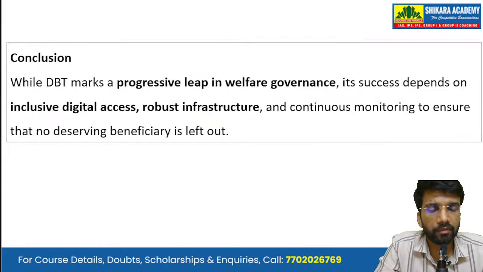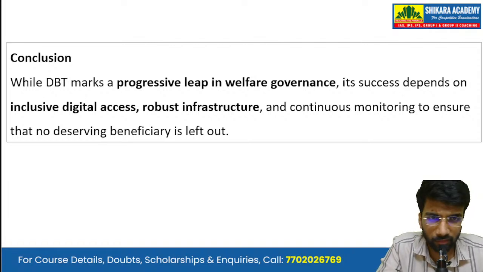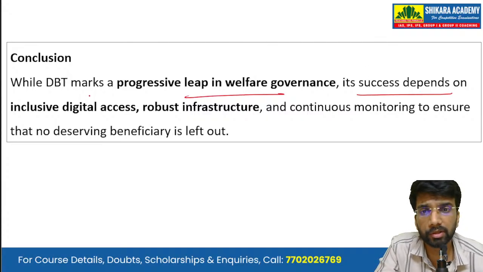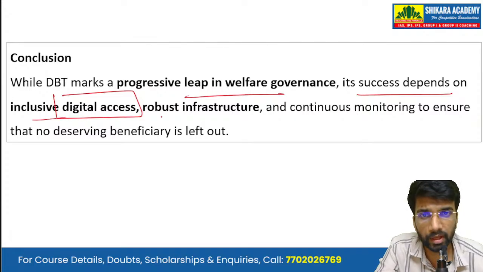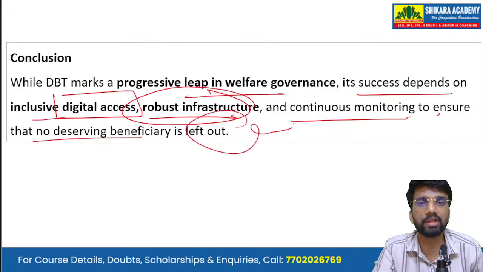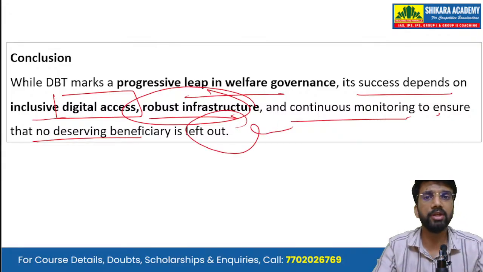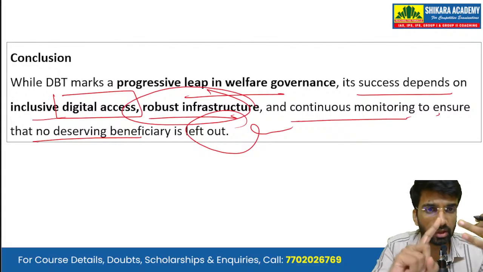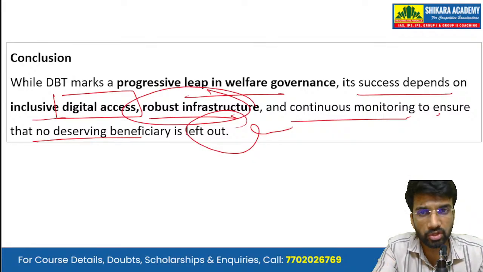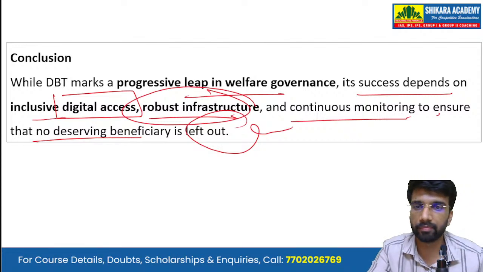Then, in conclusion, we can give a recommendation or write a way forward that while DBT makes a progressive leap in welfare governance, its success depends on inclusive digital access, robust infrastructure, and continuous monitoring to ensure no deserving beneficiary is left out. So going forward, we need to ensure digital access, robust infrastructure, and continuous monitoring of the implementation of the scheme, so that no deserving beneficiary is left out of the scheme.